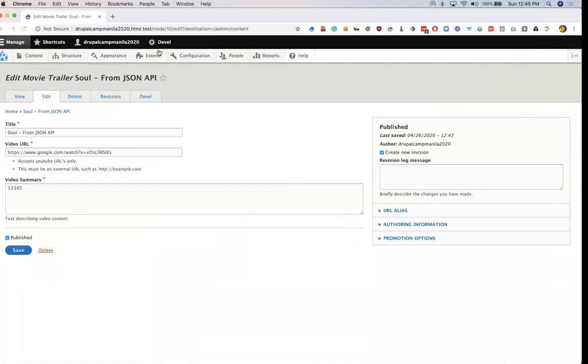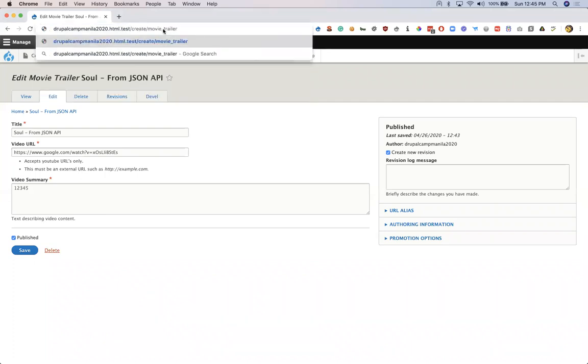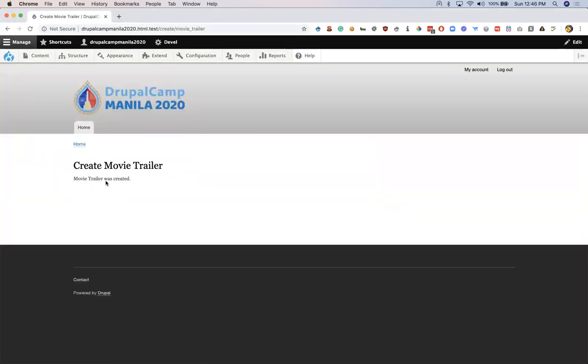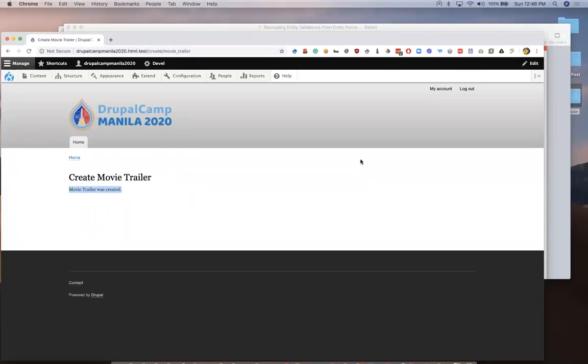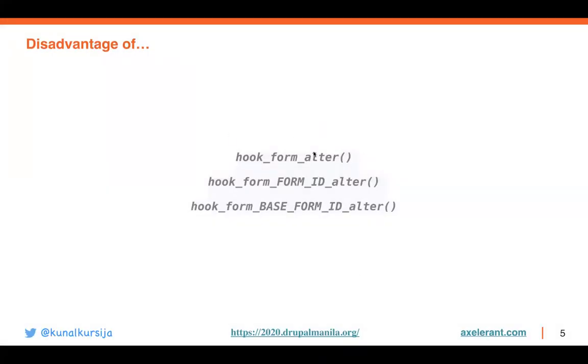So at this moment, let's just hit the route URL now. I say create/movie trailer and I'll hit enter. So if you see the message on the site, it says movie trailer was created, despite the fact that we entered the wrong video URL. So clearly the validation failed, and validation only worked throughout the whole demo on the entity forms. So now we know the disadvantage of adding validations through this particular mode, where validations are only working on the forms and not on any other method of entity creation.